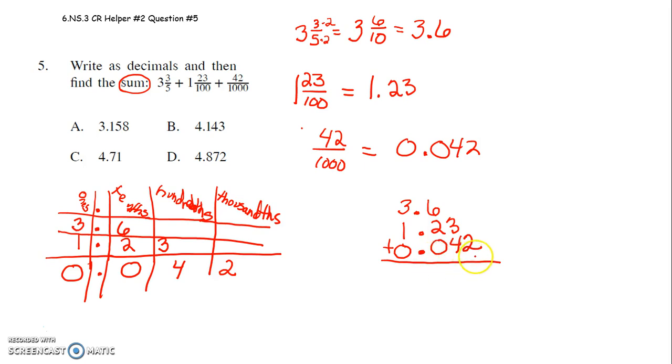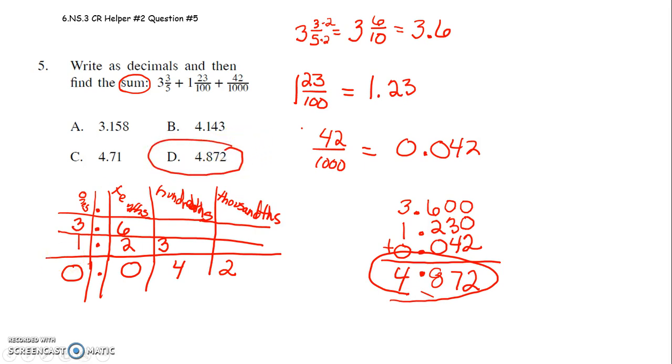Now, because this number goes out to the thousandths place, I'm going to put a 0 here as a placeholder in the thousandths place. It just makes my addition a little bit easier. So for 3.6, I can put a 0 in the hundredths place and a 0 in the thousandths place. Drag down your decimal. 0 plus 0 plus 2 is 2. 3 plus 4 is 7. 6 plus 2 is 8. 3 plus 1 is 4. So your answer is 4 and 872 thousandths. Hope that was helpful.